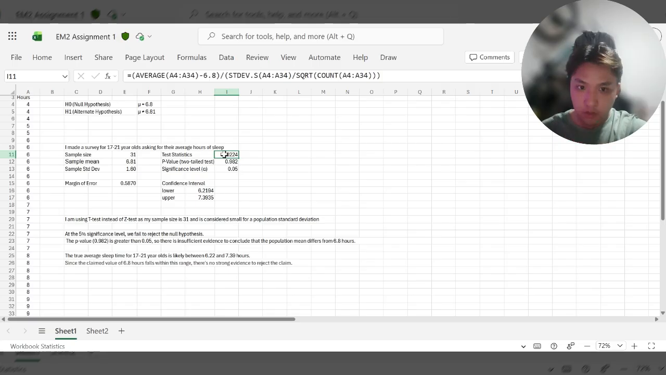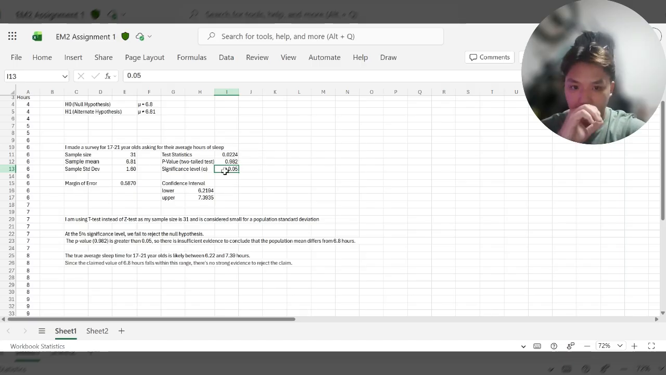Excel calculates that the t-statistic is 0.0224. And from this t-value, the two-tailed test p-value is 0.982, which is shown here in the spreadsheet. I'm using a significance level of 0.05, and my decision and conclusion for the hypothesis test is that because the p-value of 0.982 is much greater than 0.05, I fail to reject the null hypothesis. So there's insufficient evidence to conclude that the true average sleep time for 17 to 21-year-olds is different from 6.8 hours.